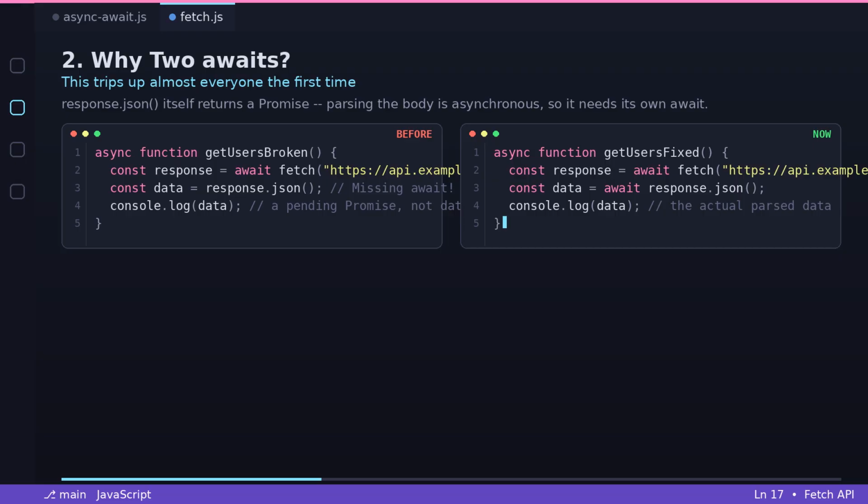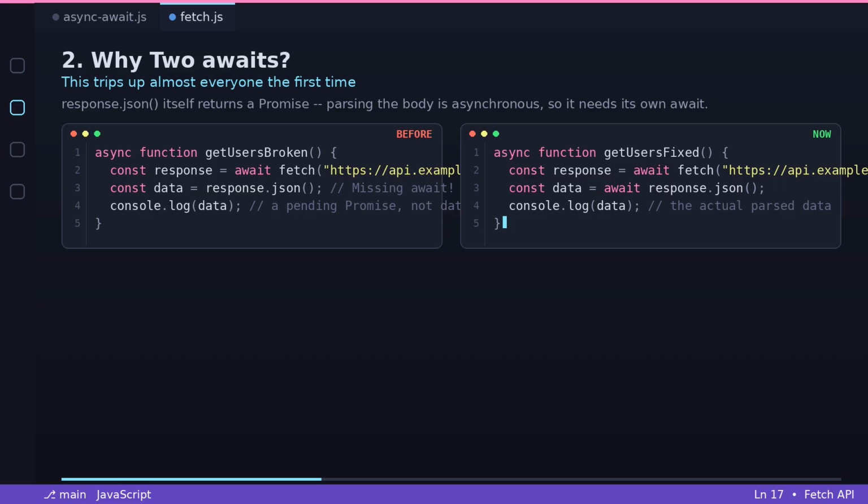2. Why two awaits? This trips up almost everyone the first time. Wrong, forgetting the second await. Async function getUsersBroken. const response = await fetch("https://api.example.com/users"). const data = response.json(). Missing await. console.log(data). Logs a pending promise.